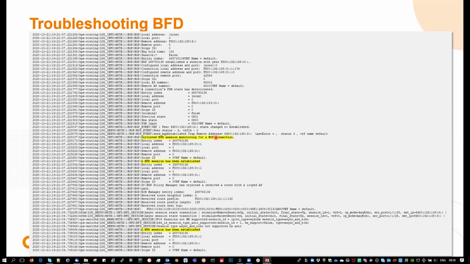As soon as it is written to the BFD database table, we can see this log. And then as soon as BFD has been established, it would be monitoring and mark the status up in the BFD table. So next slide.